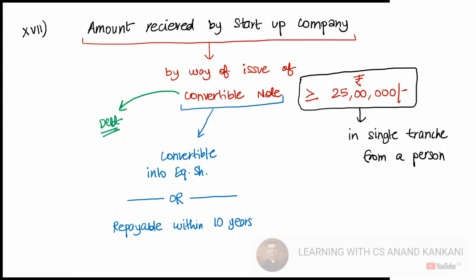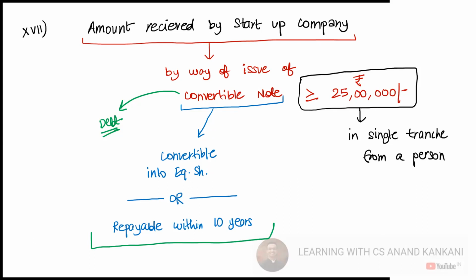But then if you see the exemption part, it says that if the amount which is received by this startup company from a person in a single tranche is equal to or more than 25 lakh rupees, and these notes are getting converted into equity shares or are being repaid within a period of 10 years, then it will not be considered as a deposit.